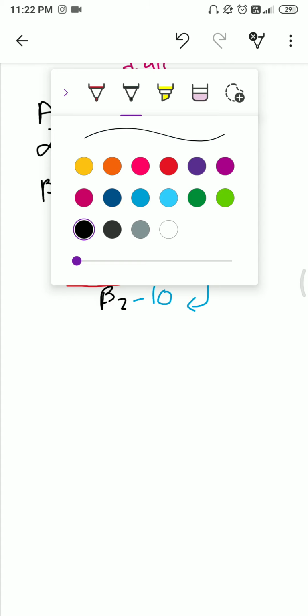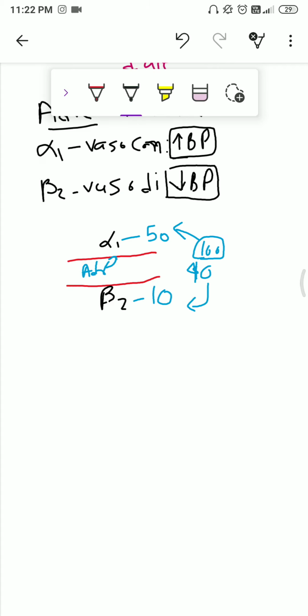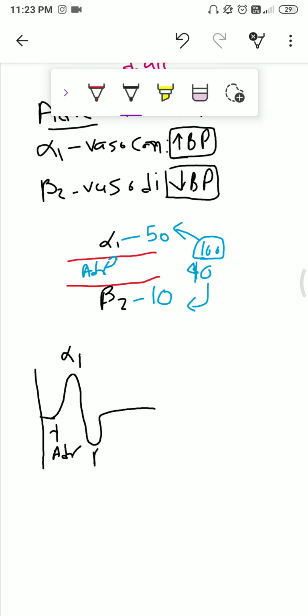Let's draw a graph. Assume that this is the normal blood pressure. We inject adrenaline at this point, so there is increase in the blood pressure, then decrease, and then normal. The increase is because of the alpha 1 receptor, and the decrease is because of the beta 2 receptor.